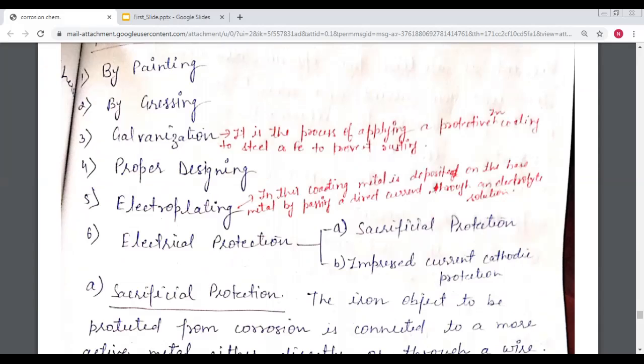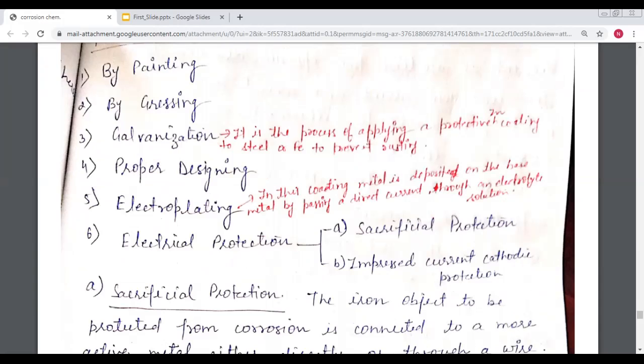The proper designing means there should not be many corners in our boiler or any machines, because in the corners there is a collection of dust, and that is the main reason for corrosion.